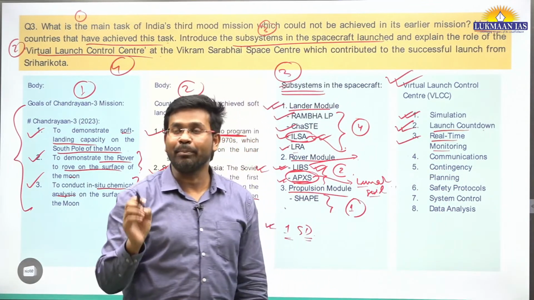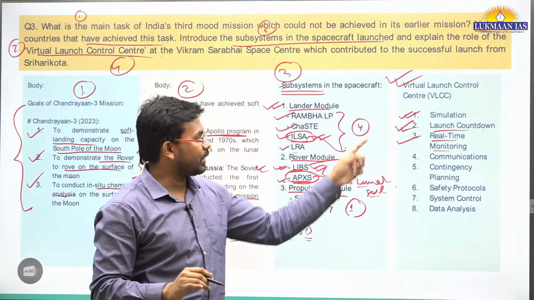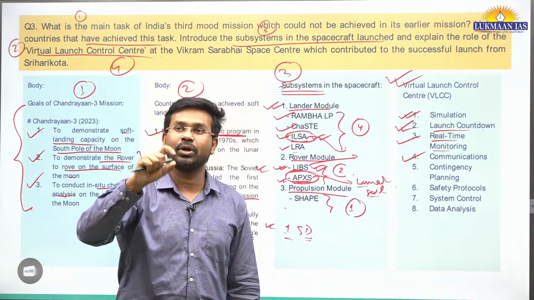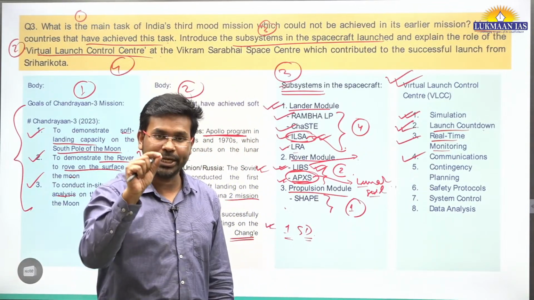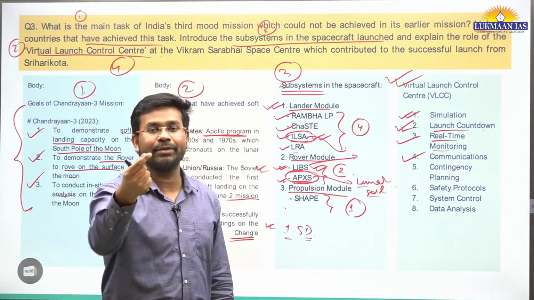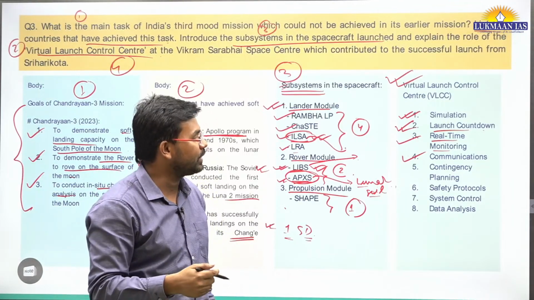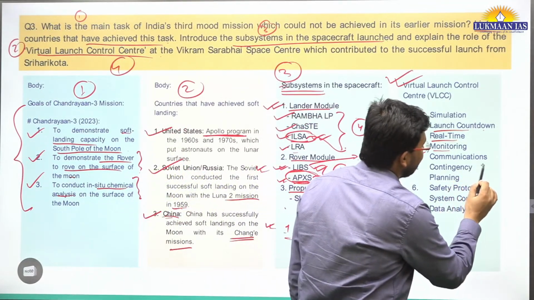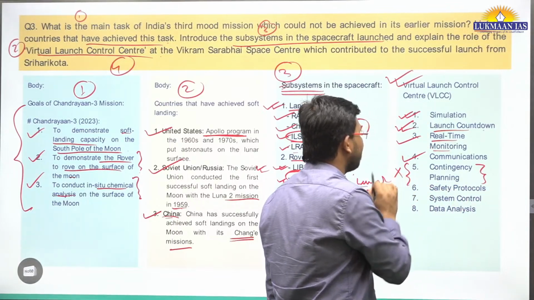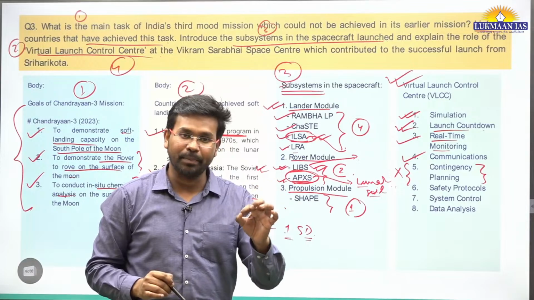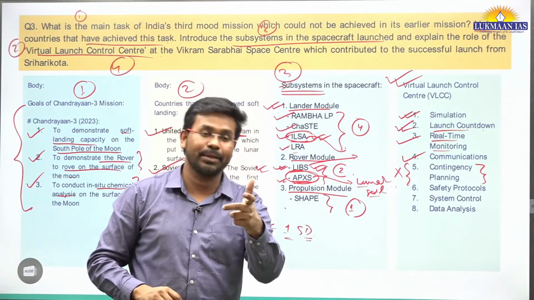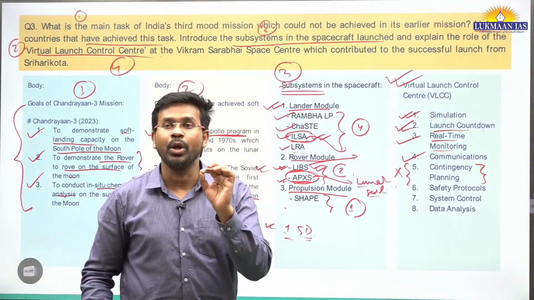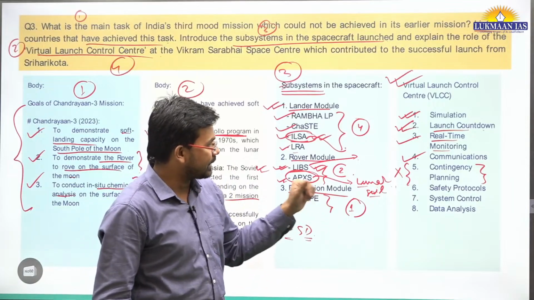It does real-time monitoring of the Chandrayaan-3 mission. Then it does communication with the systems in Chandrayaan-3, with different parts, so that it gathers scientific information from various parts of the mission. Then contingency planning. Contingency planning means if something unplanned happens, which systems are to be turned on, that is planning for emergency situations.